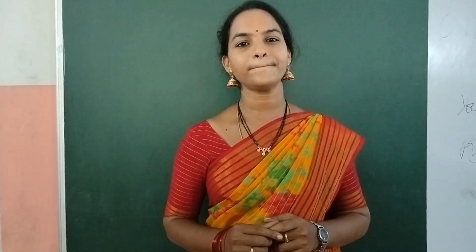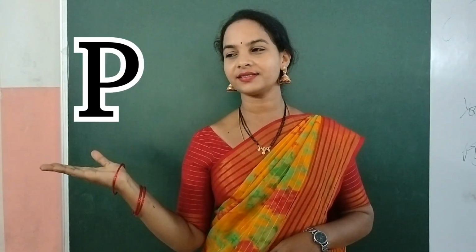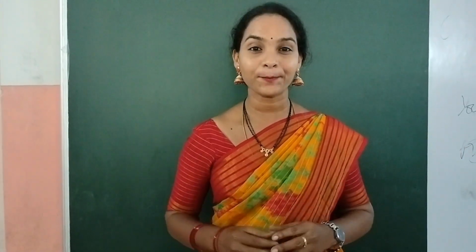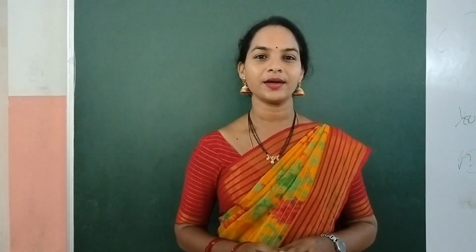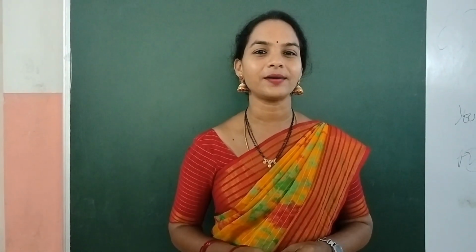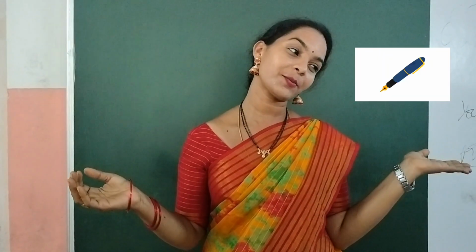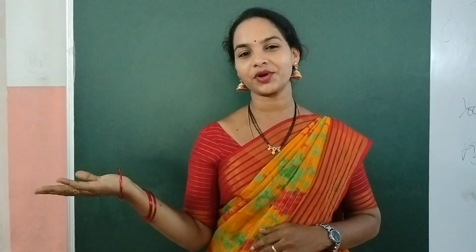O after P. This is capital P and this is small p. And P sounds P. P sounds P. P is for pot. P is for pen. P is for parrot. P is for peacock.